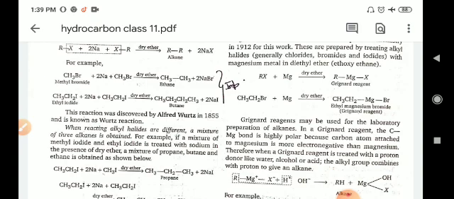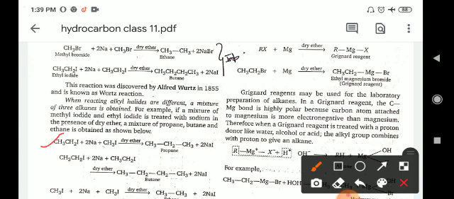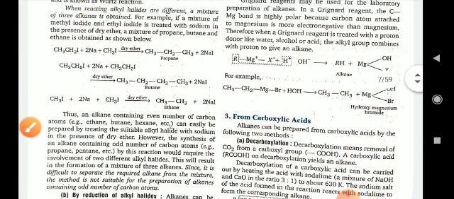For example, if a mixture of ethyl iodide plus sodium and methyl iodide is used, then propane is formed, and sodium iodide will be released. Another example, CH3CH2I plus 2Na in dry ether, then it gives butane. Okay, so there are many compounds which can react and form alkanes.